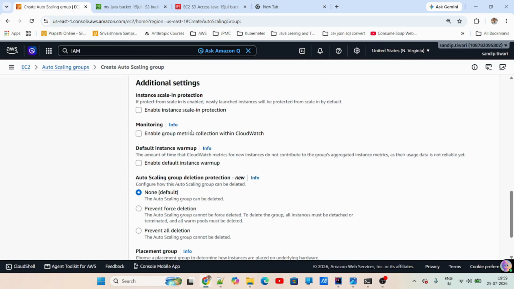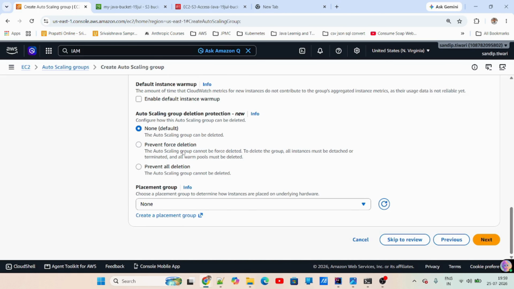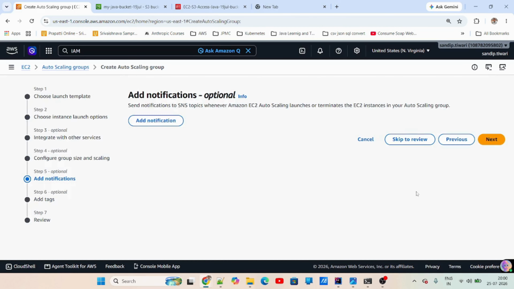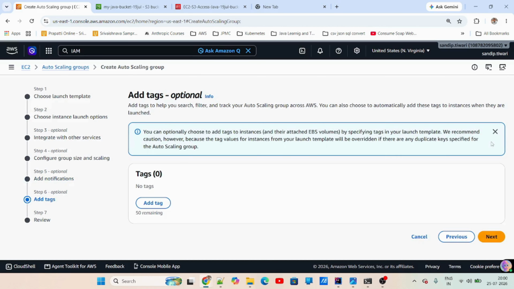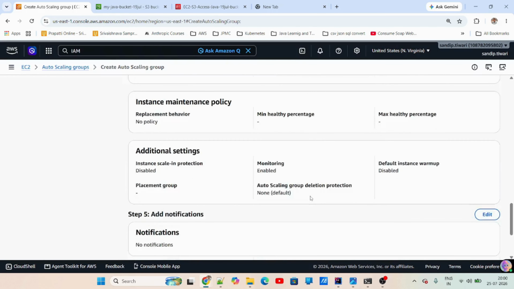Then we need to enable this group metrics collection. Otherwise, we won't be able to get information like the CPU utilization, etc. This is for the whole ASG. We'll get the complete data. This is how you can protect the auto scaling group, and then details like prevent force deletion, prevent all deletion. I'm just keeping it default for now. Then we just move on to notification, nothing. I'm not setting any tags for now. And here we are ready for the review.